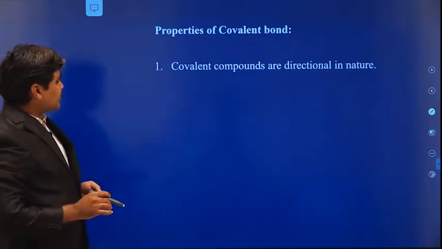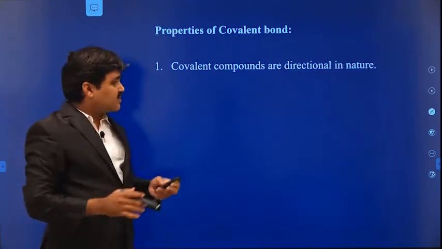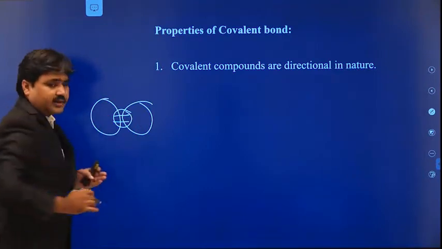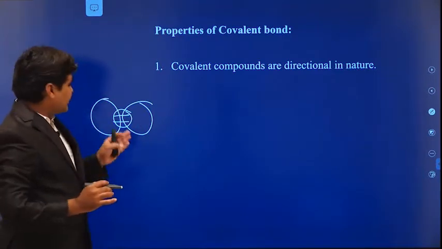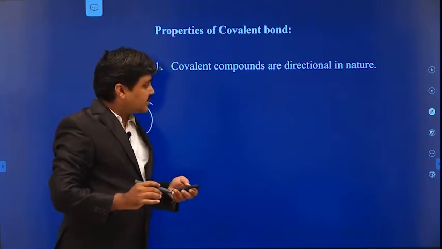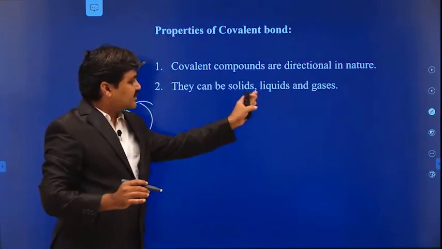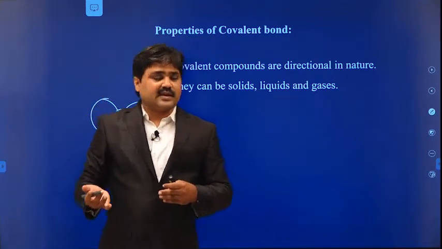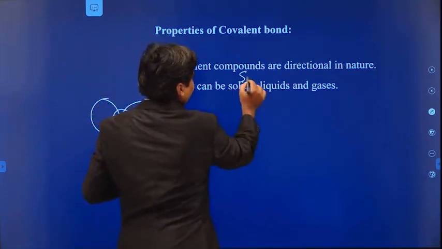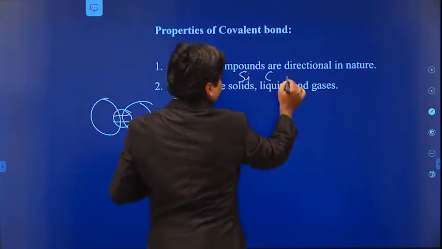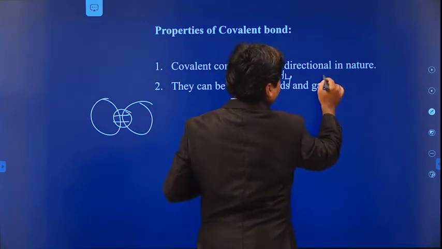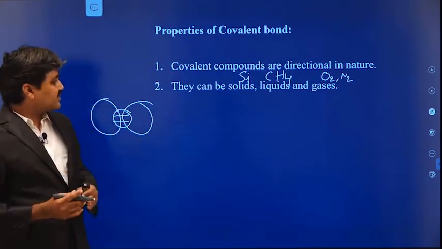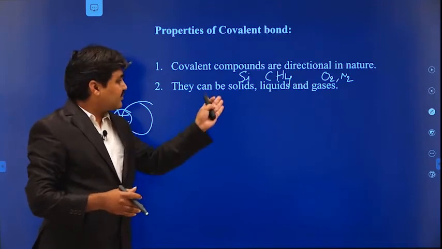Coming to the properties of the covalent bond: these bonds are directional in nature because the bond forms only in a particular direction, since the sharing is only between the two nuclei. The second point is that they can be solids, liquids and gases. For solids, an example is silicon; for liquids, methanol; and for gases, oxygen and nitrogen. Due to the sharing of valence electrons, the covalent bond can form in solids, liquids as well as gases.